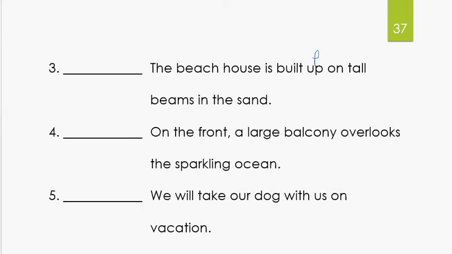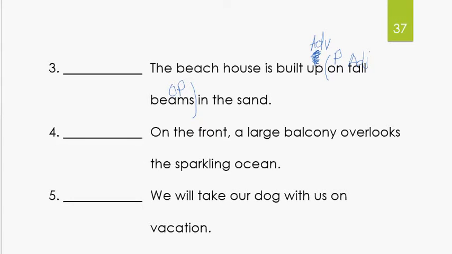I see up, preposition, up. Ooh, up what? There's no object of a preposition, so that must be an adverb. What about on? That's a preposition. On what? On beams. Object of a preposition. What kind of beams are they? Tall beams. Adjective. Let's put our parentheses around that.